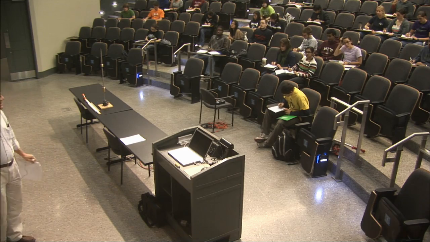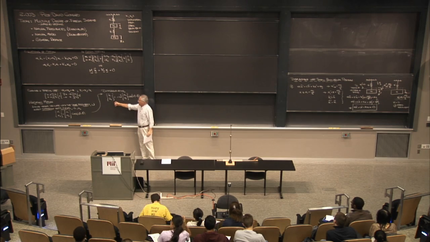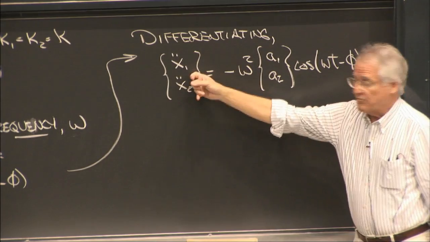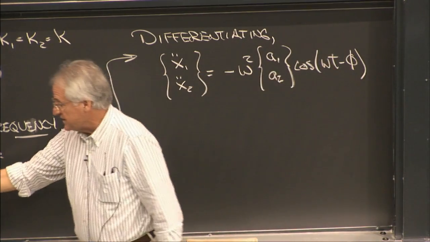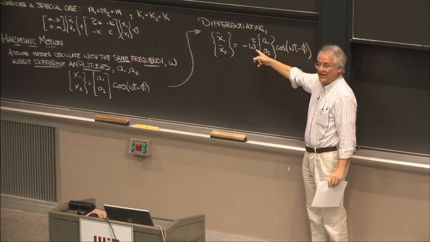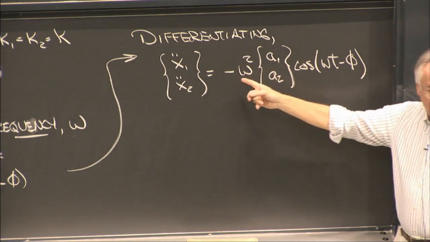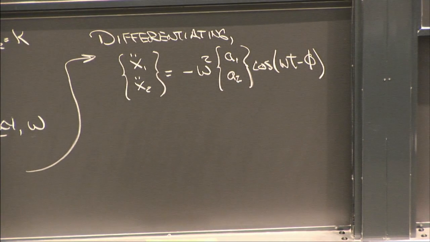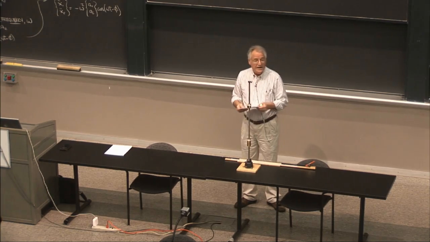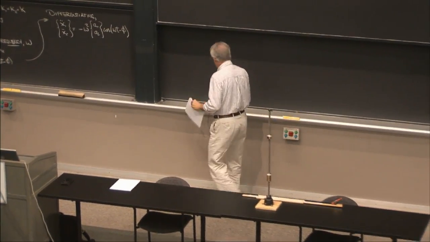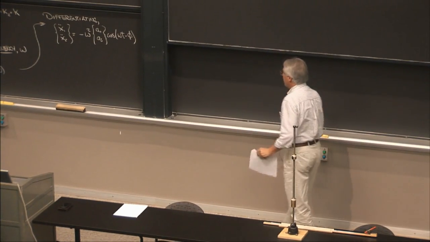It says that, for example, x1 double dot, if x1 is A1 cosine, then x1 double dot is A1 cosine preceded by a minus omega squared. Where does that come from? The minus sign came from when you differentiated the cosine the first time. Exactly. And the cosine returns, and that's what you get.